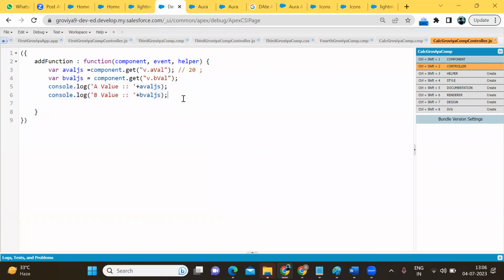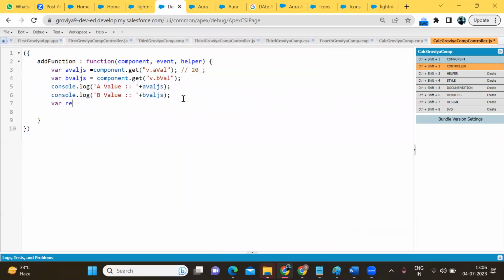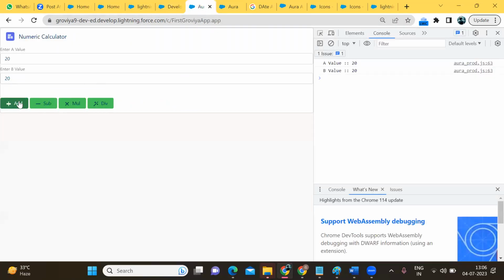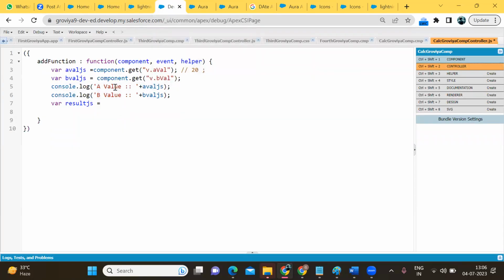Now write the logic. Okay, I have created the third variable, that is result JS. So we have to write the logic. What logic do we have to write? When I click on the add button, we have to sum, we have to add the numbers. Where will we write the logic? We will write it in the JS file. So I'm going to add the value: a value plus b value. Then I'm going to display the result.